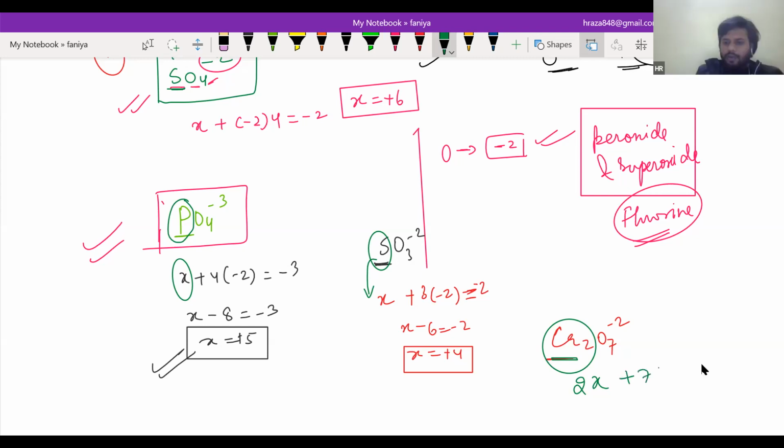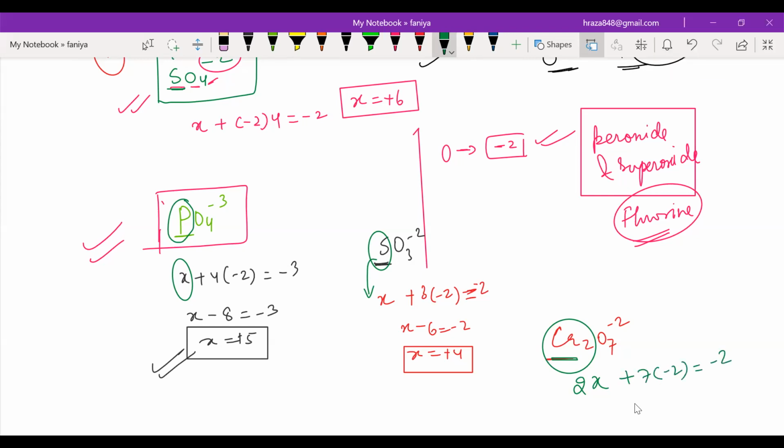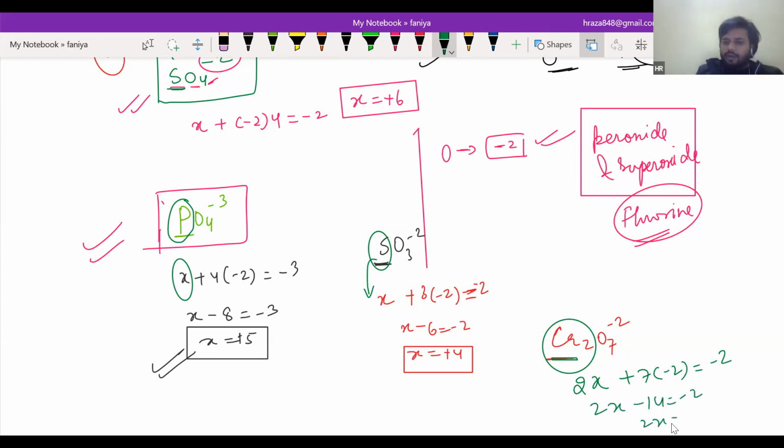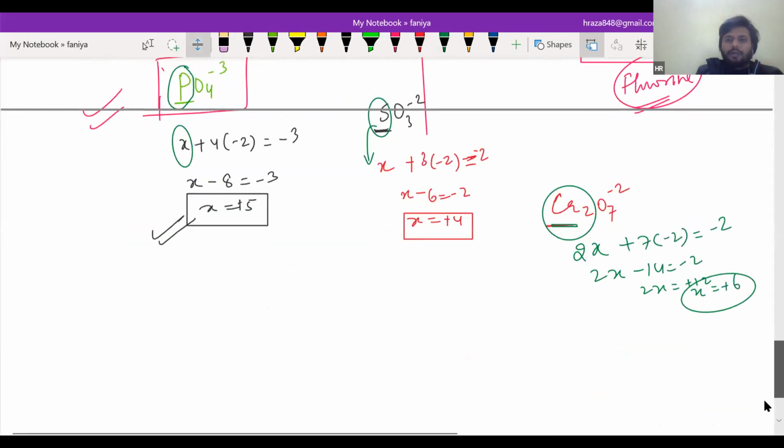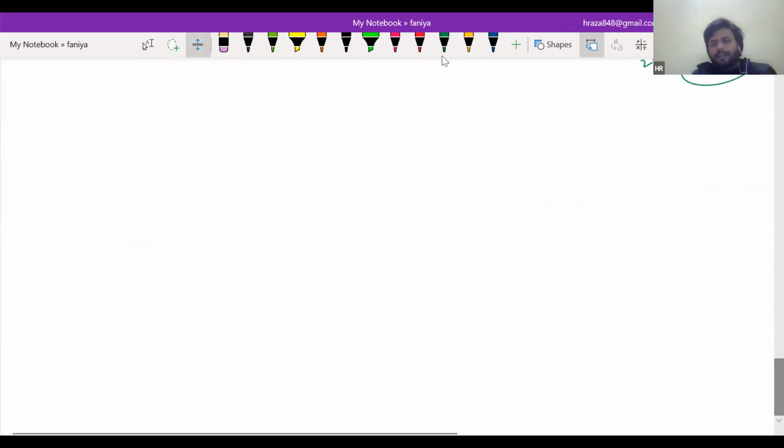Plus 6. 7 into -2 is equal to -2. 2x minus 14 is equal to -2. 2x is equal to +12. That will be x is equal to +6. Very good. Very good. So you know, basically it all depends upon electronegativity and how much someone will gain, some elements will gain or some will lose. Giving you some more examples.